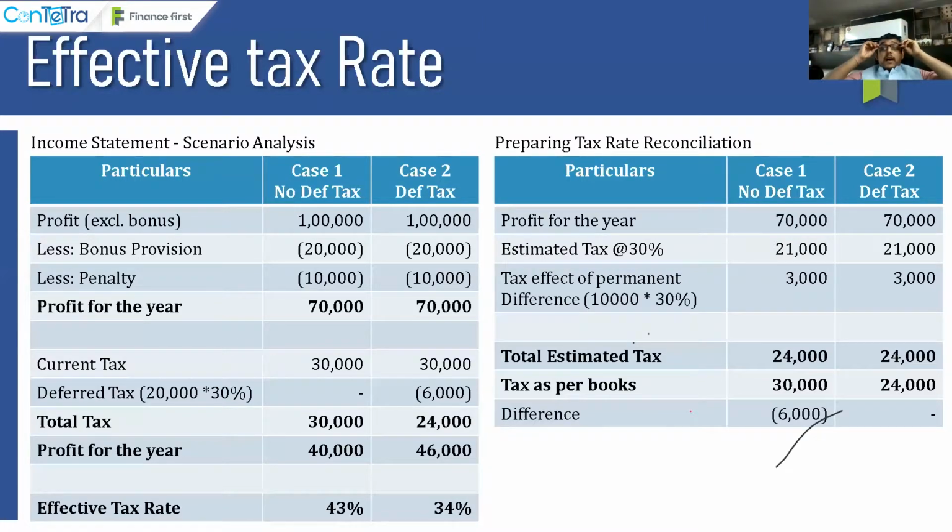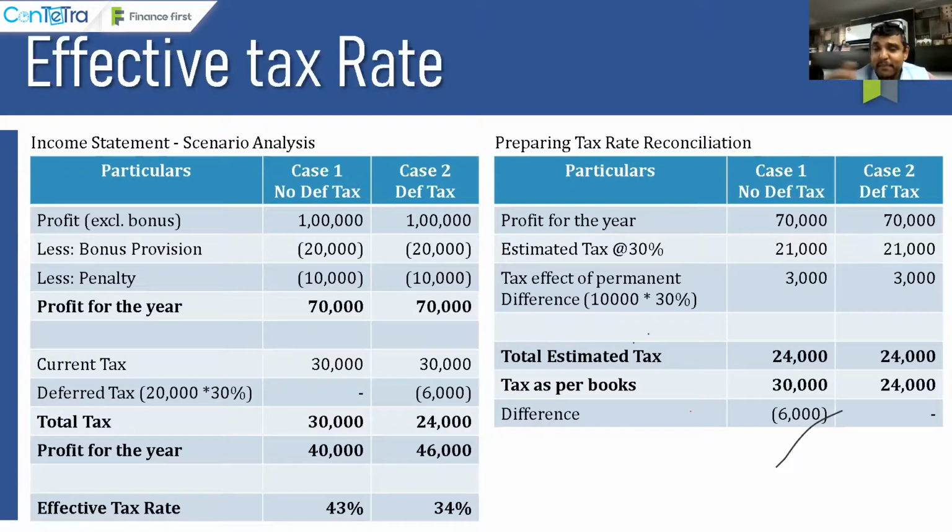Now, this is another kick you're going to get when you prepare India's and IFRS financial statements. In Indian GAAP, you have never heard about a concept known as tax rate reconciliation. Tax aaya, deferred tax kiya, whatever is the tax charge, you divide it by your profit before tax, you are done. But in case of IFRS and Ind AS, you have to give a tax rate reconciliation. That is, what is your estimated statutory tax rate, and based on that, what is your tax coming in the books of accounts, and what is the reconciliation difference.